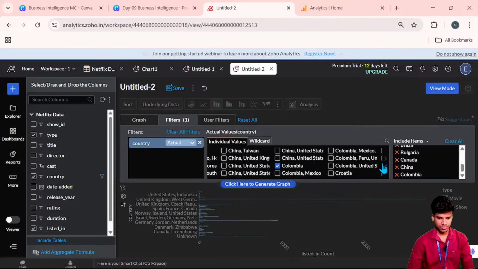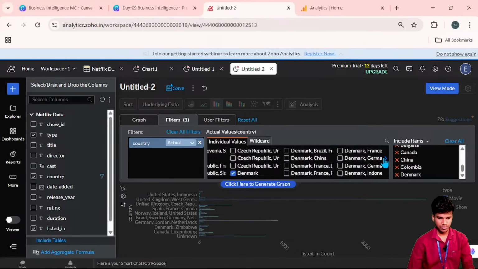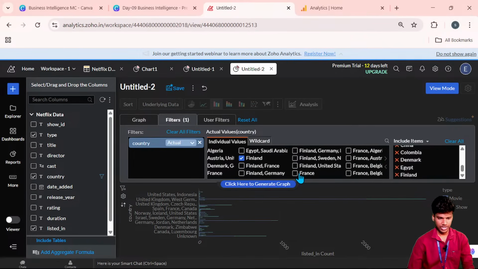Colombia, Denmark, Egypt, Finland, France.